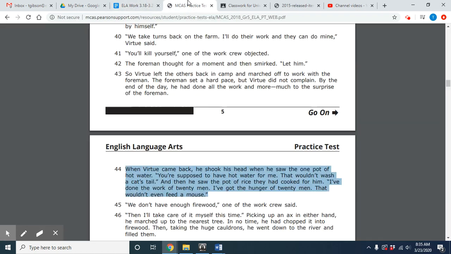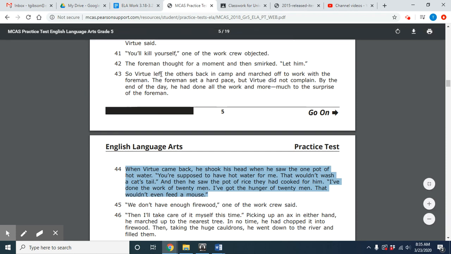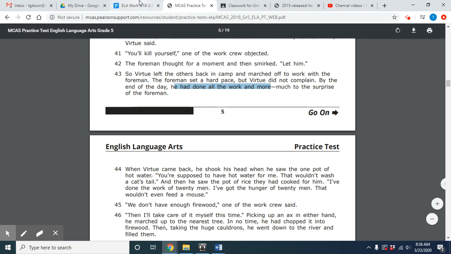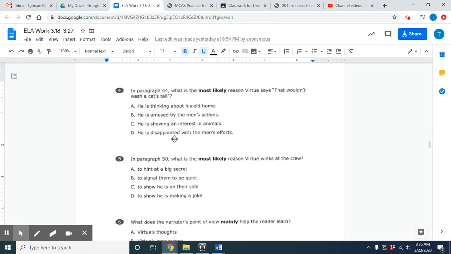Lastly, he is disappointed with the men's efforts. He went out, right, and did all the work that all 20 men could do, plus more, by himself. So when he is coming back, he's expecting things to already be ready to go, just as he would for the men. But instead, this doesn't happen. So he is definitely disappointed because he's done all this work and more, which is why answer D is the most likely reason for Virtue saying this. He is disappointed with the men's efforts. There are 20 men. Why isn't there more food and water available? Let's go to number 5.